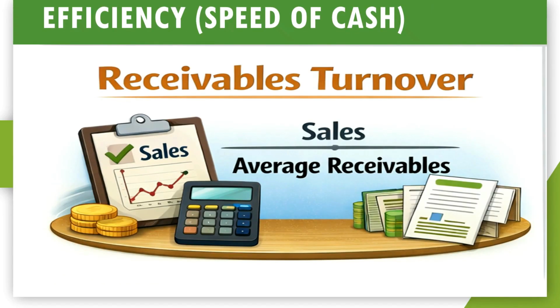Efficiency. Efficiency ratios measure how well resources are used. For example, receivables turnover shows how quickly customers pay. If payments are slow, cash flow becomes tight. Improving efficiency often improves stability. Efficiency improves liquidity without increasing sales.